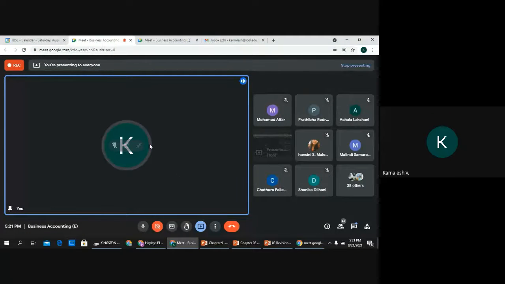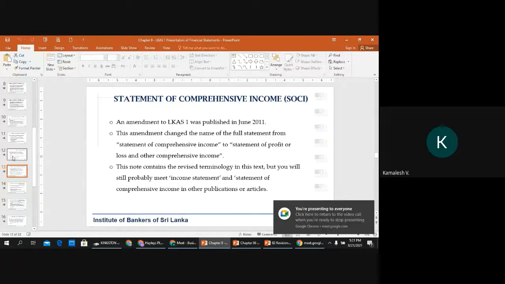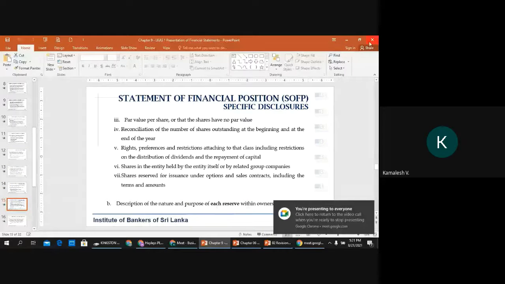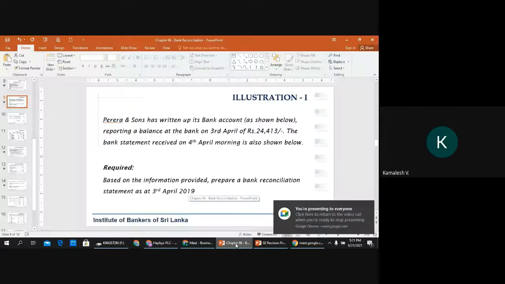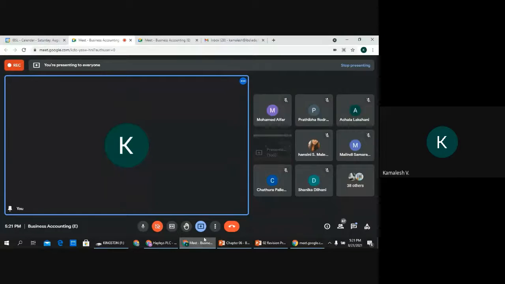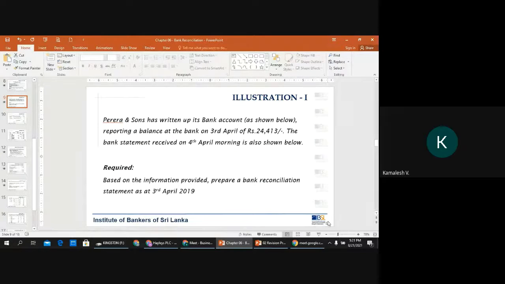So what I'm going to do now is stop there. I'm going to stop this chapter there, where we will have another 8 or 9 slides. I will do that next week. But in between, I just want to look at the bank reconciliation. So can we go to that, please? Can we look at this question?